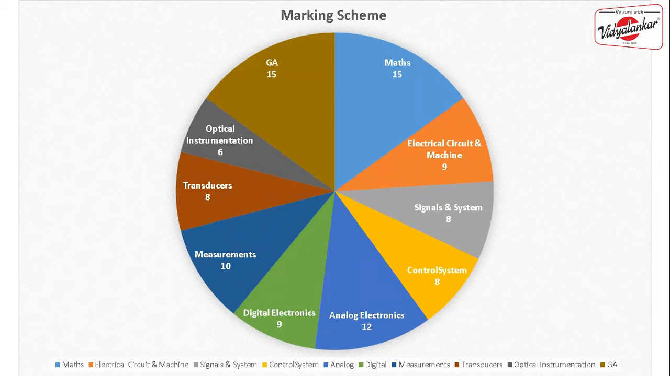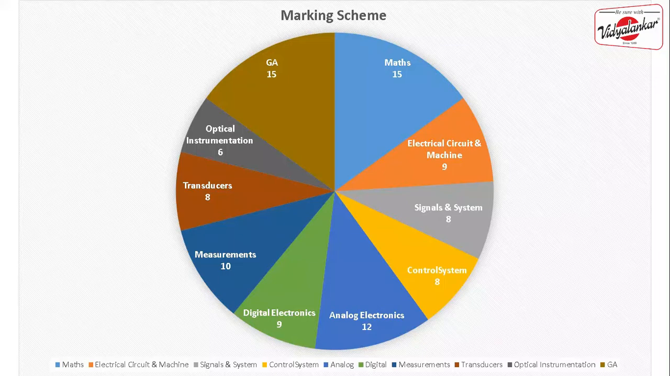Now after op-amp and all the other things, analog electronics also has one important topic, that is small signal analysis and DC signal analysis of BJT and CMOS. From that topic also a lot of questions have been asked. Around 12 marks are given to analog electronics.